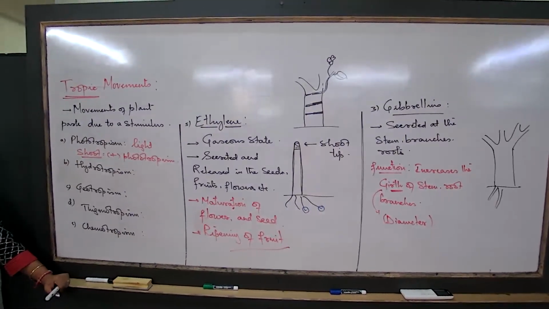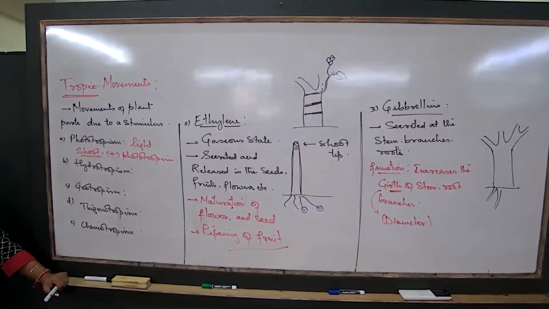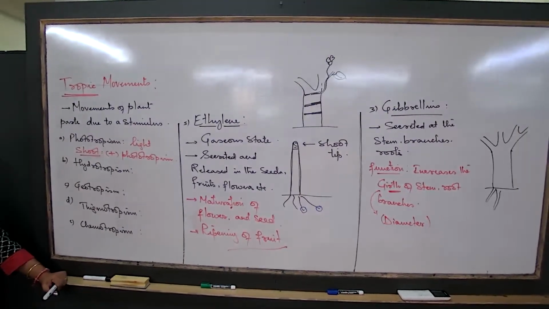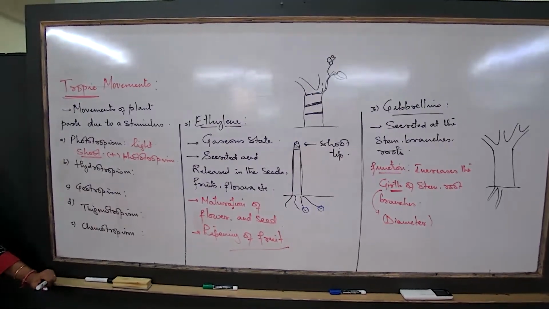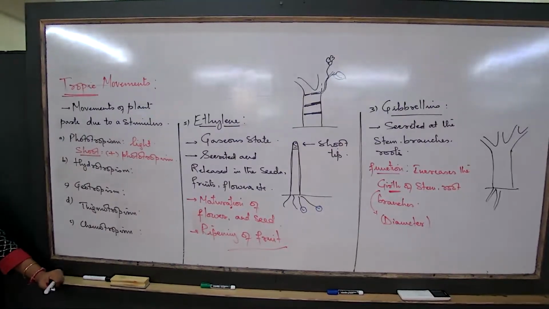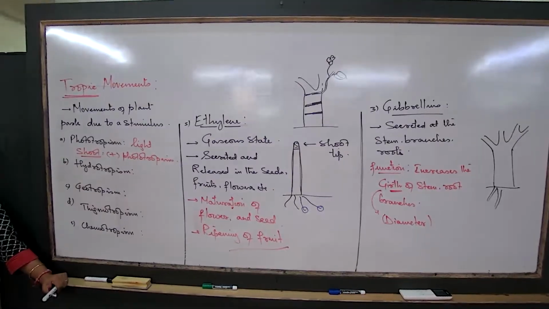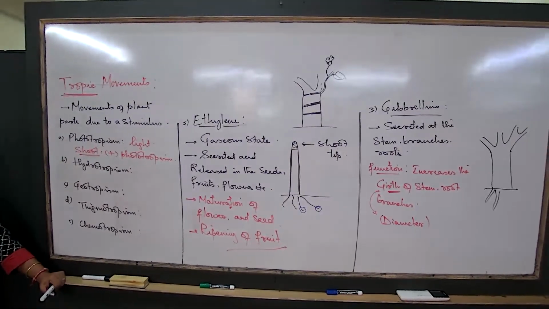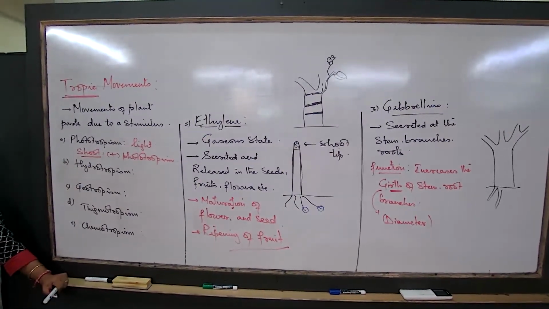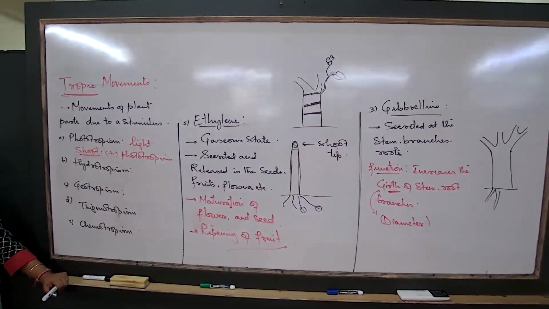This particular region is considered as the shady part of the shoot, meaning here the strength of the light is little bit less. So when you write your answer, it is always written that way, that the oxygen which is maximally released at the tip starts diffusing towards the shady part of the shoot. What is the meaning of shady part? Shady part means the part of the shoot which is not directly getting the intense heat. Oxygen now gets concentrated on the shady part of the shoot.